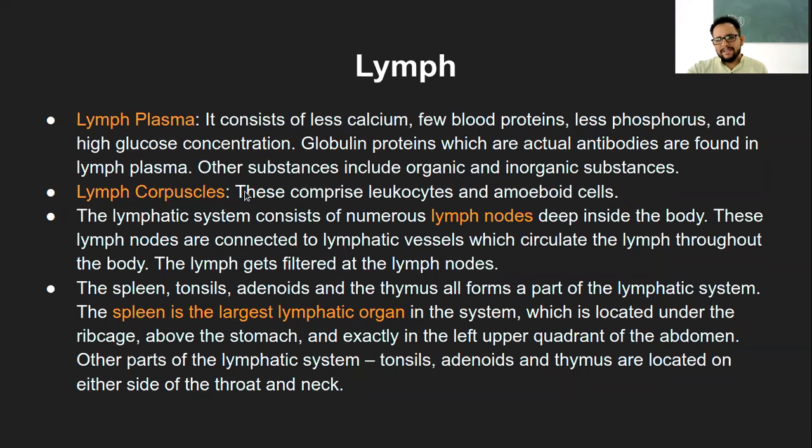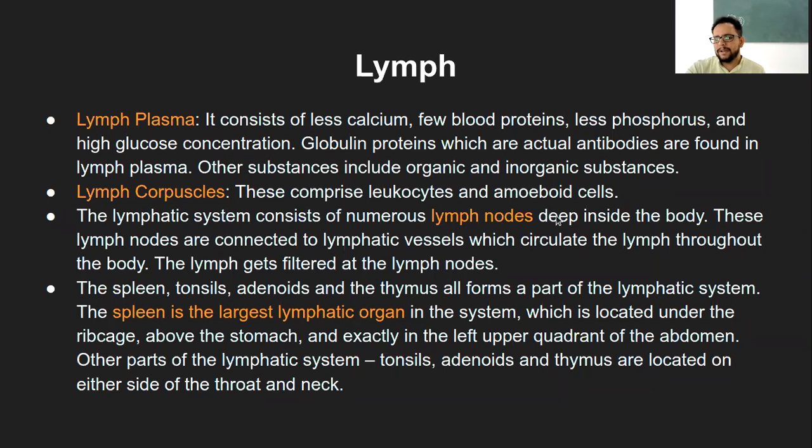Lymph corpuscles again will be the same as your WBCs or amoeboid cells, which are nothing but the lymphocyte cells. And again the function will remain the same, to fight against infection. That is the lymph cells or lymph corpuscles.